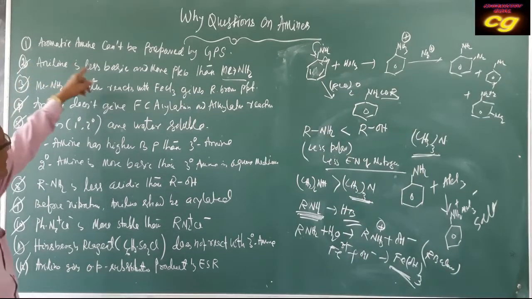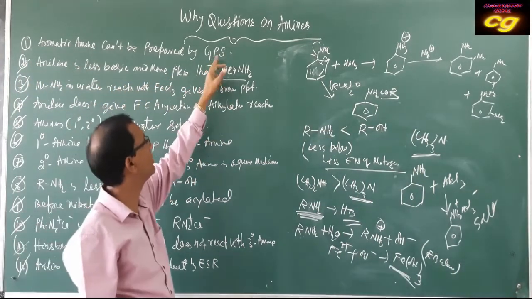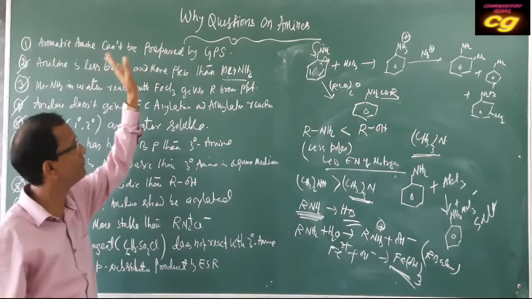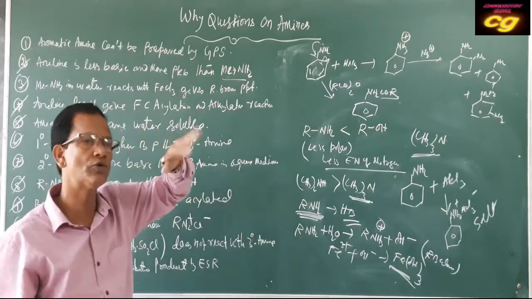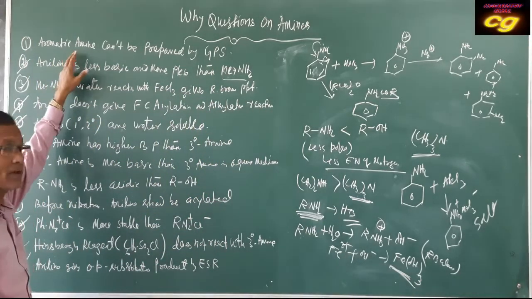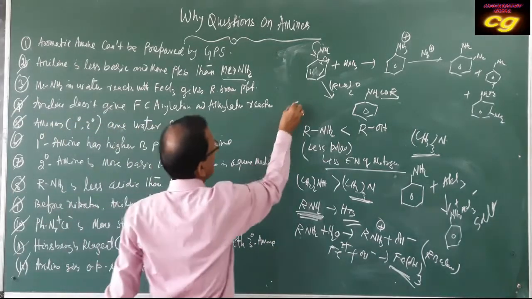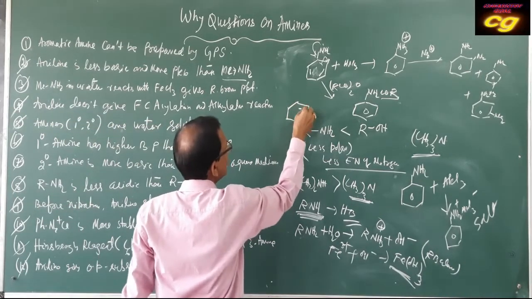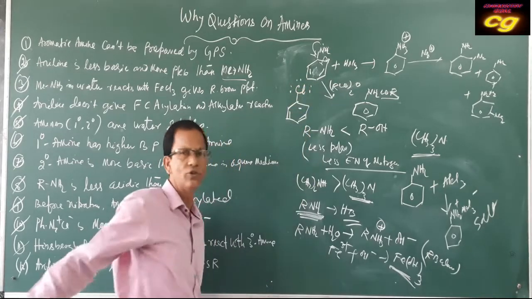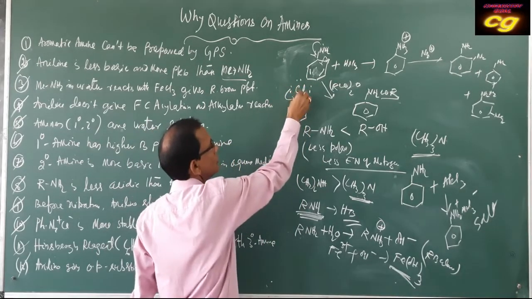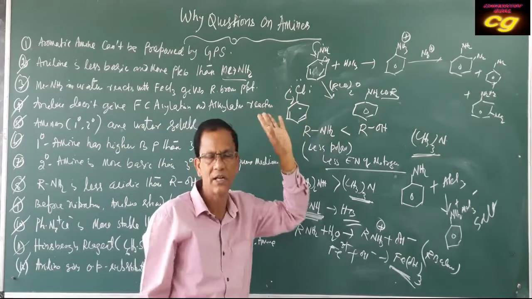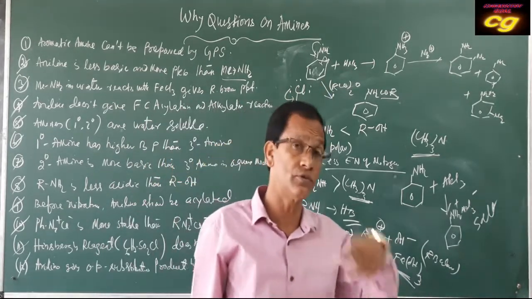Then aromatic amine cannot be prepared by Gabriel phthalimide synthesis, because for preparing amine by Gabriel phthalimide synthesis we have to use a haloalkane. But to prepare aromatic amine, a haloarene should be used. Haloarene generally does not show nucleophilic substitution reaction, due to resonance forming a double bond character. A stronger C-Cl bond is produced by resonance, so it does not show nucleophilic substitution reaction.